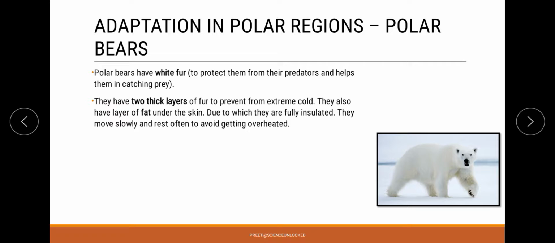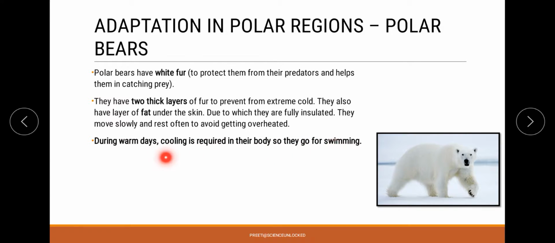Now in this particular organism, because the availability of insulating structure is very high, we need to have some compensation for summers as well, or you can say the warm days as well. So for those times we will find that the polar bears are inside the water, and they are swimming most of the time. Because of this, the body remains cold or comparatively cooler, in spite of the fact that the body is adapted for a polar region.